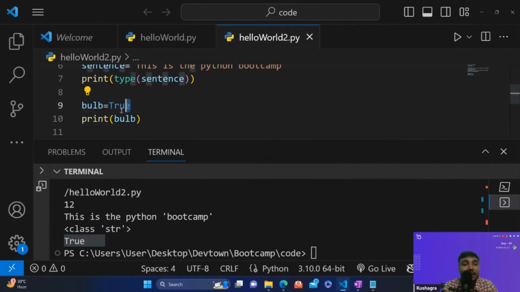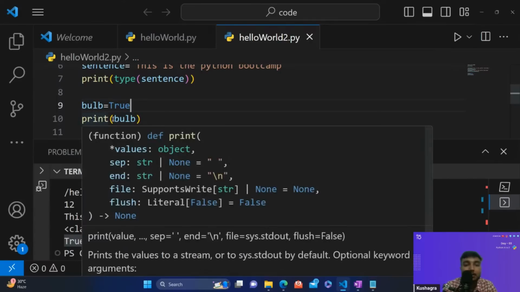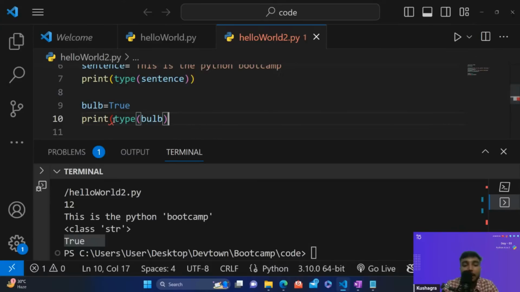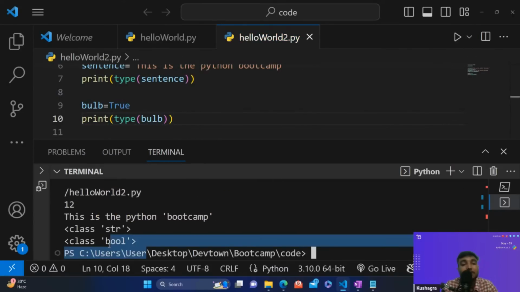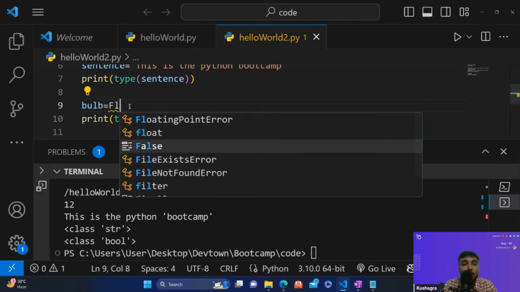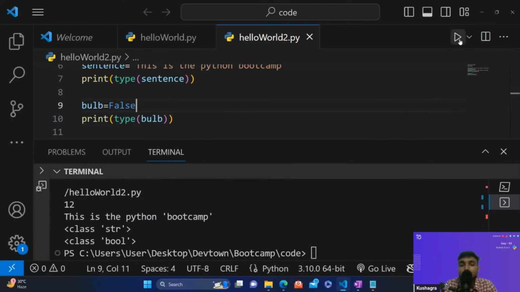This is not a string, guys. If you are thinking that this is a string, it's not, it's a Boolean value. Let me make it clear. Let's have a type, and let me show it to you. You can see we are getting bool. Bool means a Boolean value. In a similar way, instead of true, we can have false over here. Let's print it.